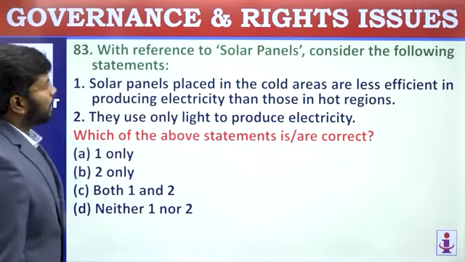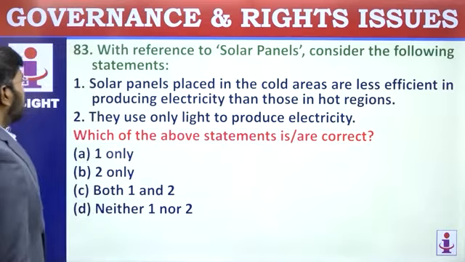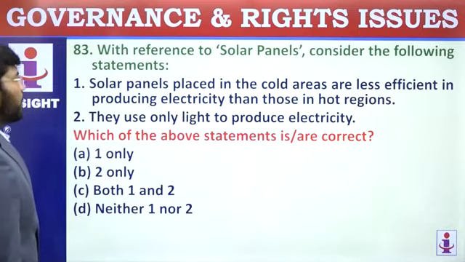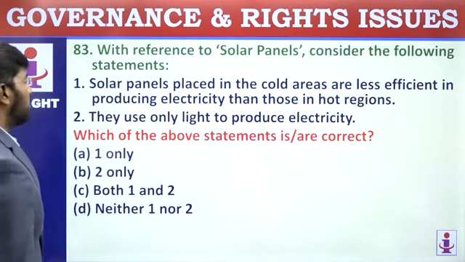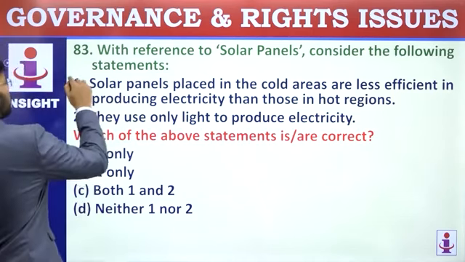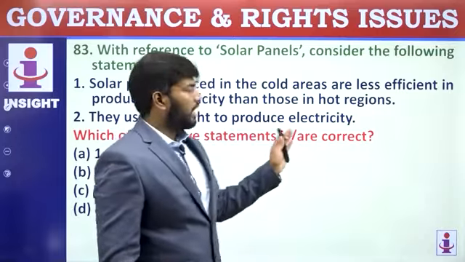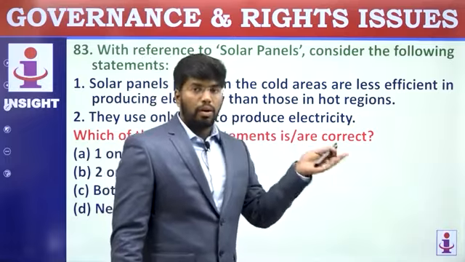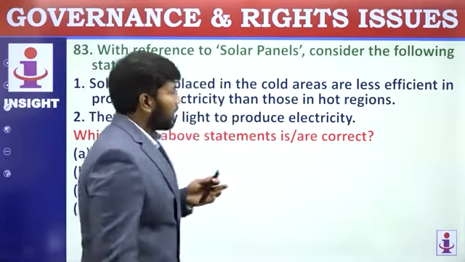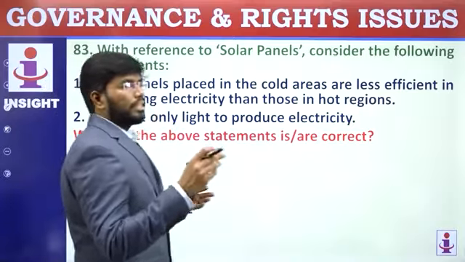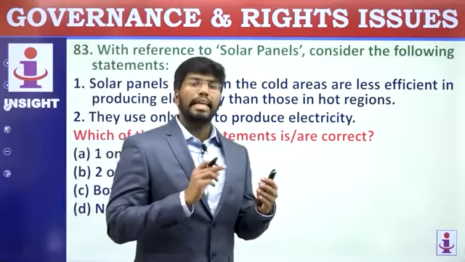With reference to solar panels, consider the following statements. Solar panels placed in the cold areas are less efficient in producing electricity than those in hot regions. No. Now, this was a scientific research. Researchers in Hong Kong have found out solar panels need only light. They don't need heat.